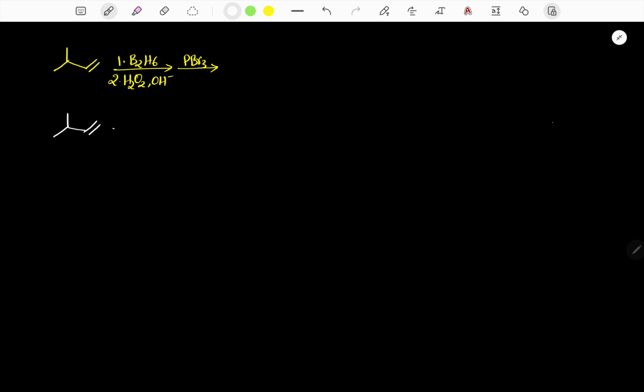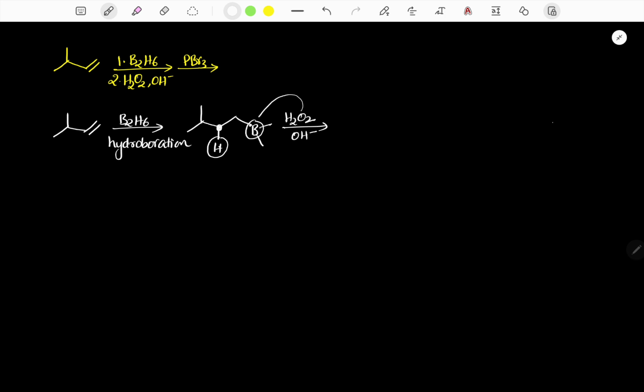Alkene treated with B2H6. When alkene is treated with B2H6, this reaction is known as hydroboration. In hydroboration, at the more sterically hindered carbon, hydrogen should be connected, and at the less sterically hindered carbon, boron should be connected. Here we are connecting hydrogen and here we are connecting boron. This is hydroboration.